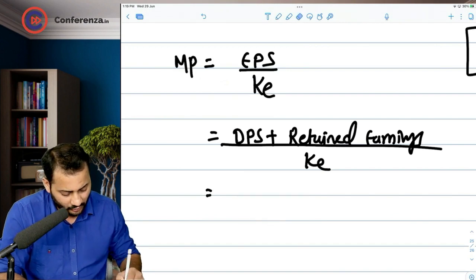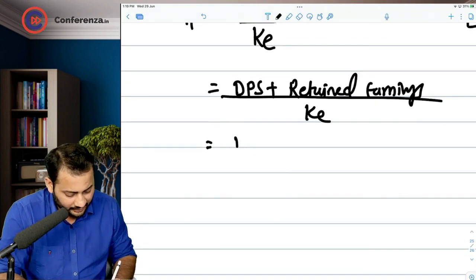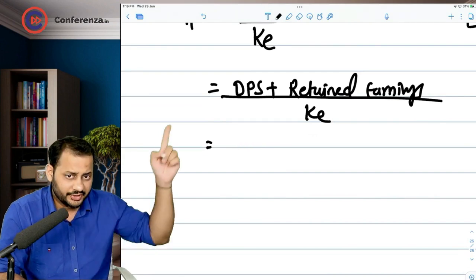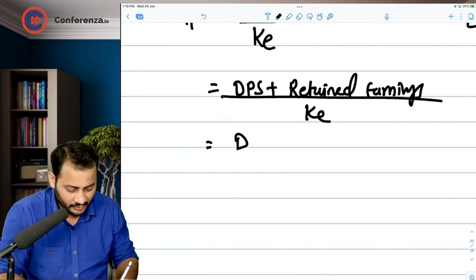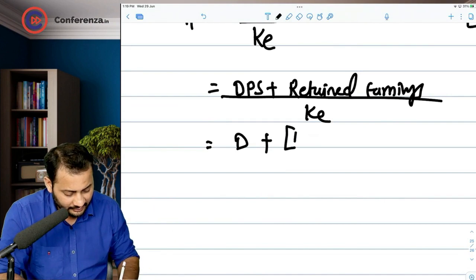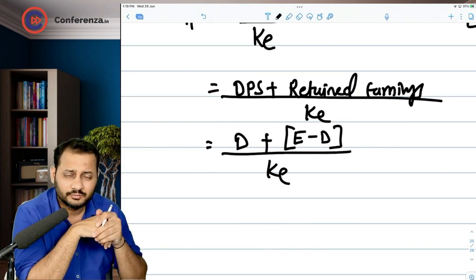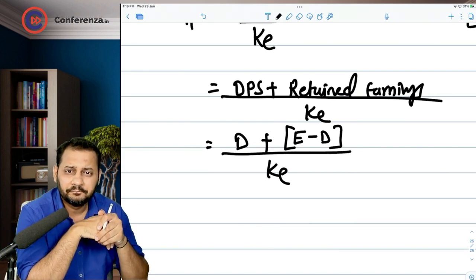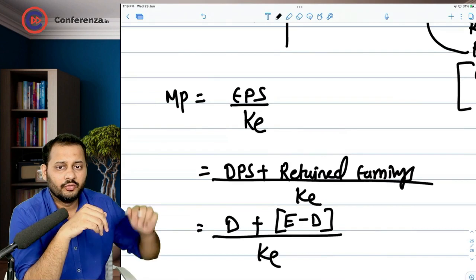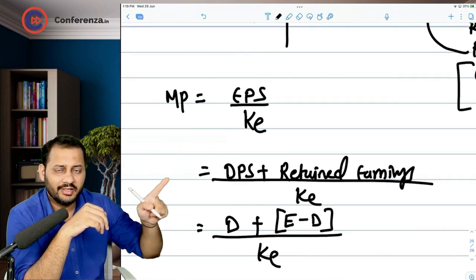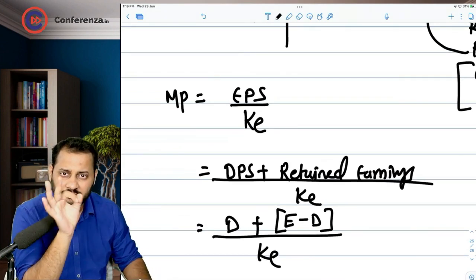Good. Also, retained earnings can be rewritten like this. For dividend per share, I will just write D. For retained earnings, I can write earning per share minus D. Am I right? Divided by cost of equity. 12 minus 3. If you keep the values here or here or here, you will get the same answer.